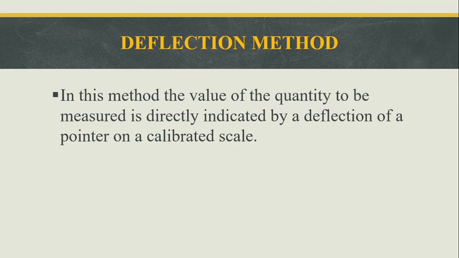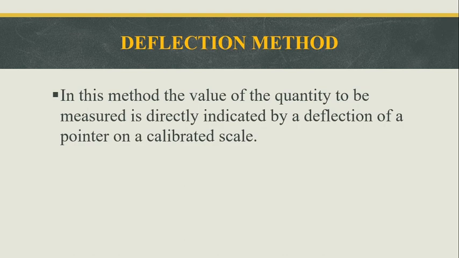Then deflection method. In this method, the value of the quantity to be measured is directly indicated by a deflection of a pointer on a calibrated scale. The dial indicator or Bourdon tube pressure gauge are some of the examples of the deflection method.